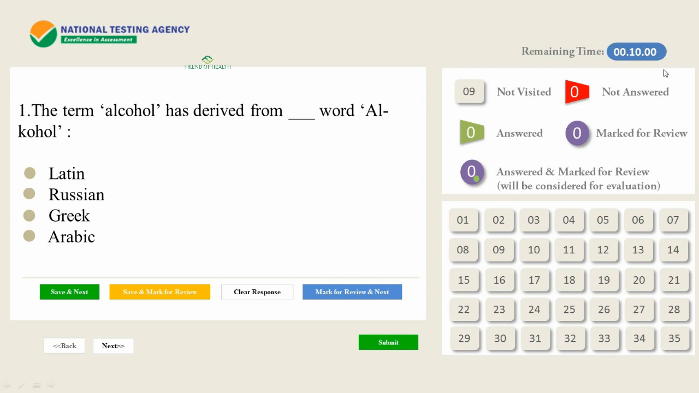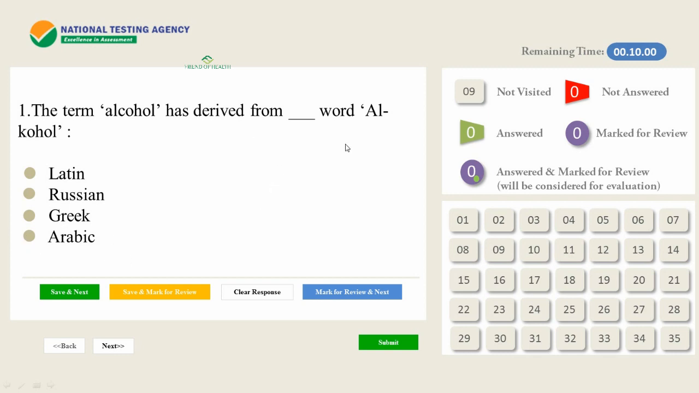10 minutes are remaining. In the real exam the timer will be running, but as it is a PowerPoint presentation, here the timer is not running. As far as this question is concerned, it is an easy question because you can guess it. Many of you know that al means it will mostly be an Arabic word. So alcohol is an Arabic word.